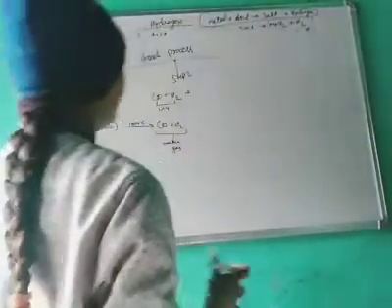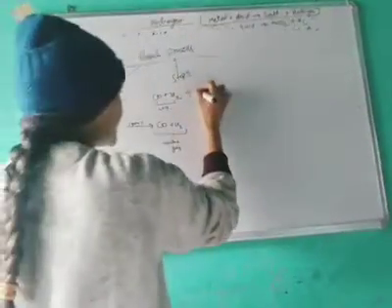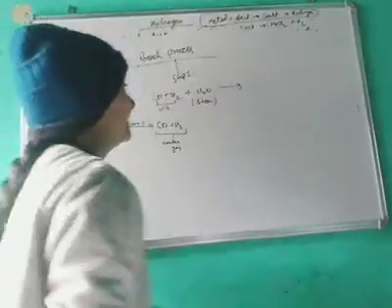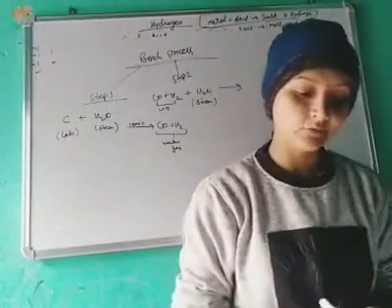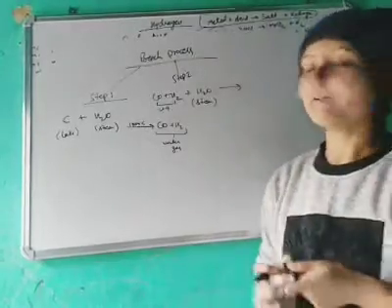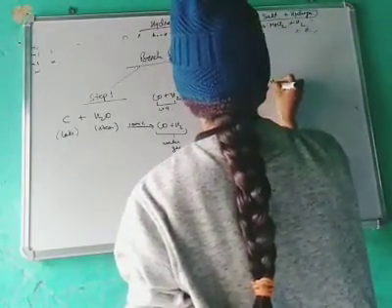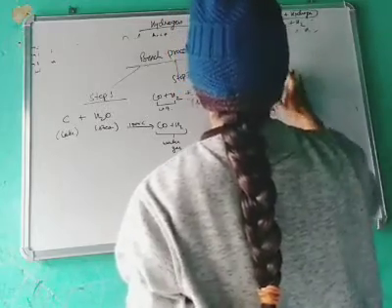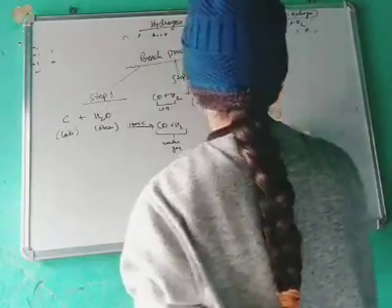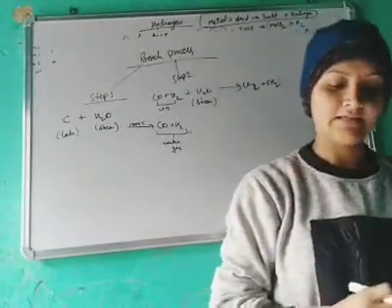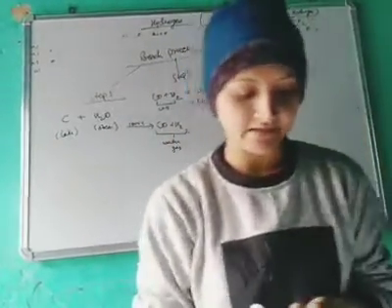That means we pass the water gas with an excess of steam, and it will give you carbon dioxide and hydrogen gas, that is CO2 and 2H2, hydrogen gas. This reaction is at 450 degrees Celsius.